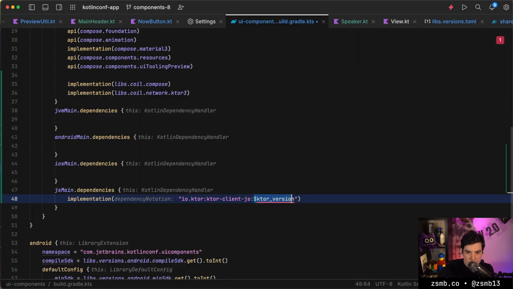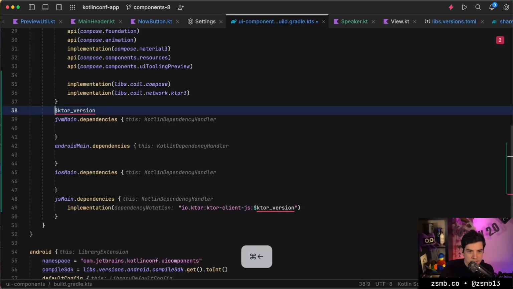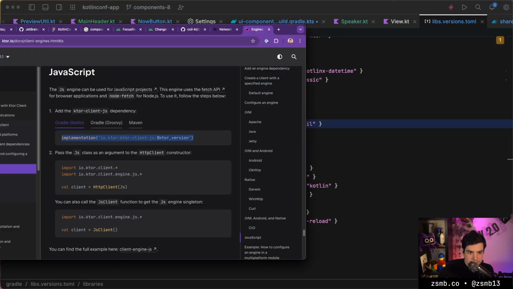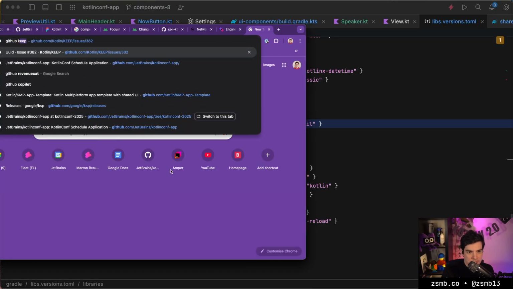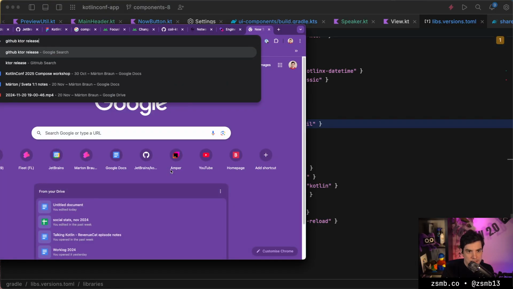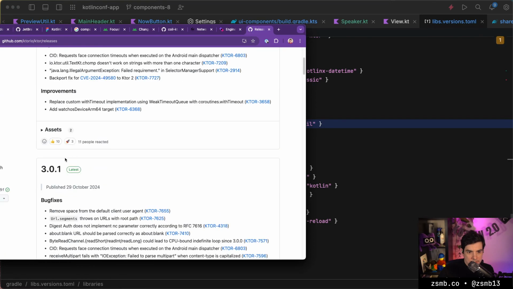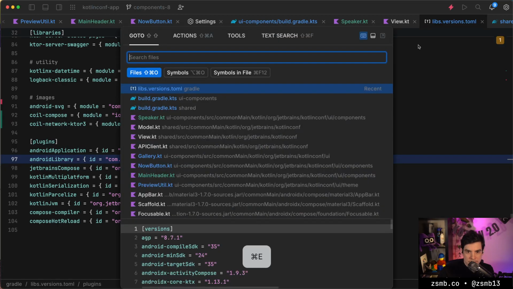Very good. I'm going to quickly define a Ktor version variable here. We'll move this to a catalog in a bit. I just want to make this compile. Oh, we need the Ktor version. GitHub Ktor releases. 3.0.1 sounds perfect.